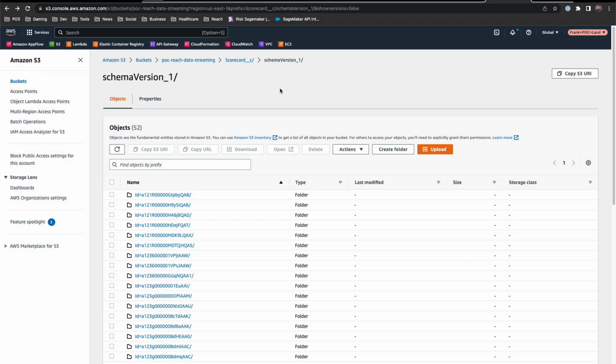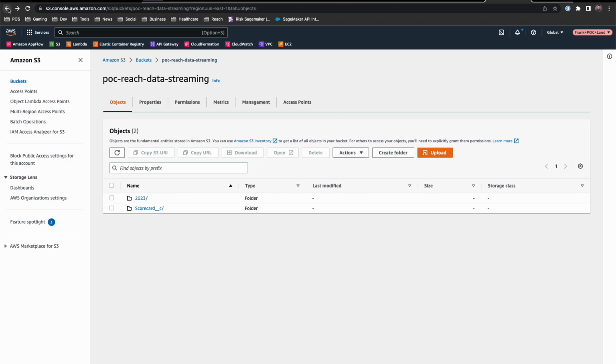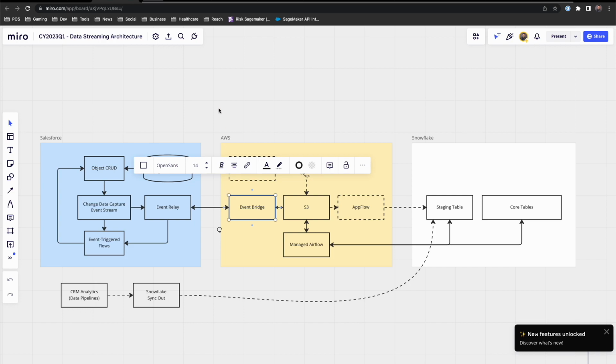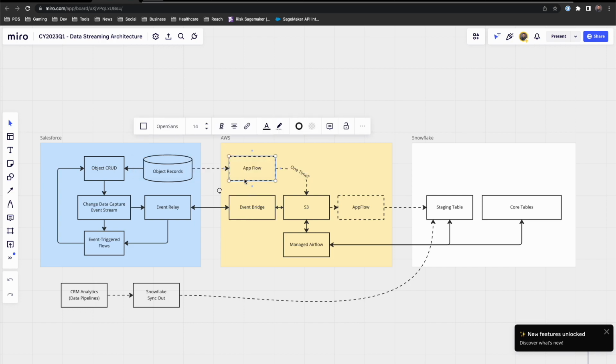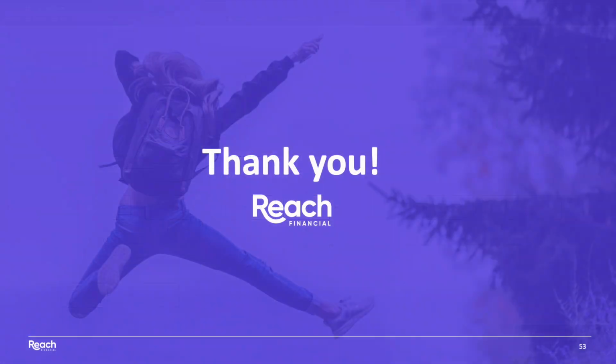So as a team, when we begin to solution for 2.0, we're going to want to choose the best option here for our overall strategy. That said, between the two, our streaming approach and AppFlow for a more traditional kind of polling and ETL approach, we have a lot of options here. So this is great. This is a lot of progress for us and really going to be a critical part of our infrastructure and of enabling our data team going forward.